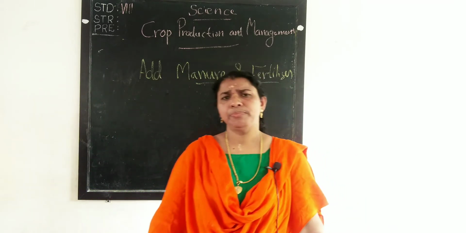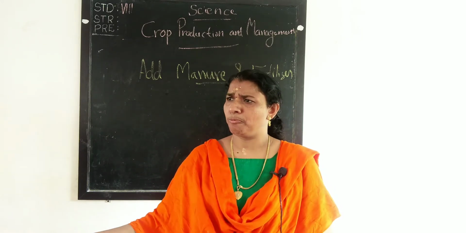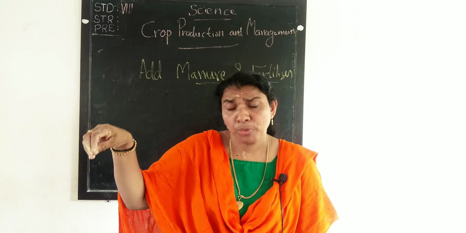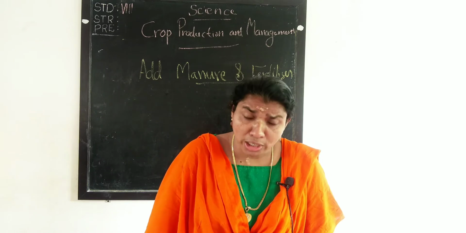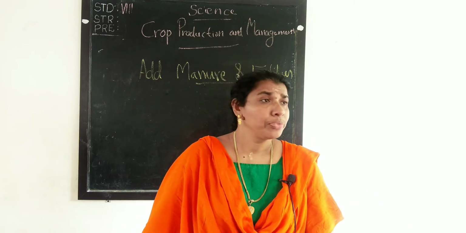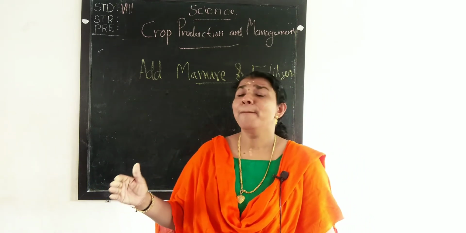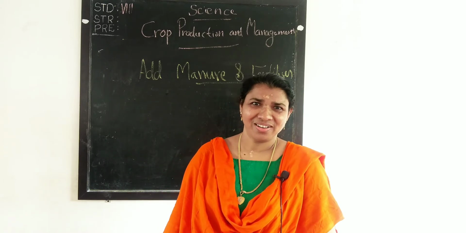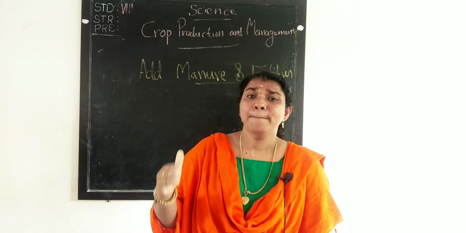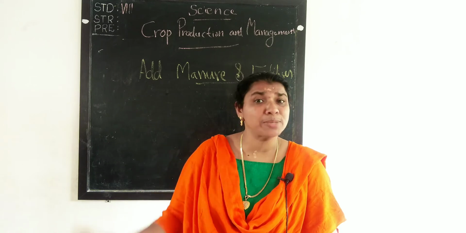We know that in our farms the plant waste, animal waste, etc. are put in pits and made into compost. They are utilized by the farmers. These are called manure. The organic plant and animal waste, they are organic substances.